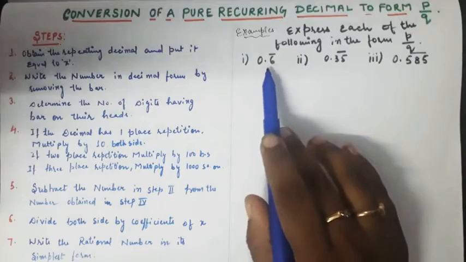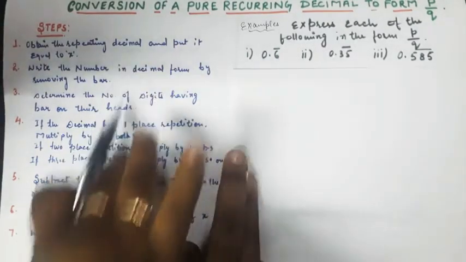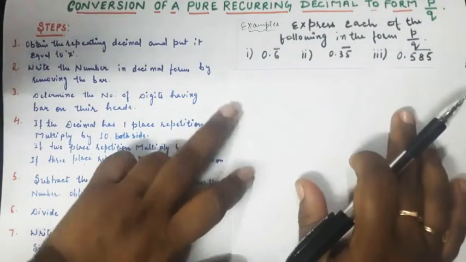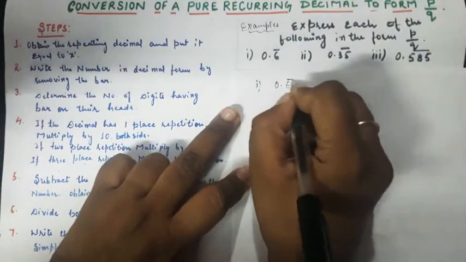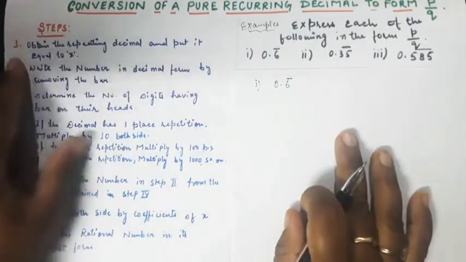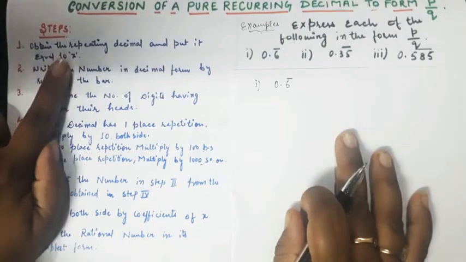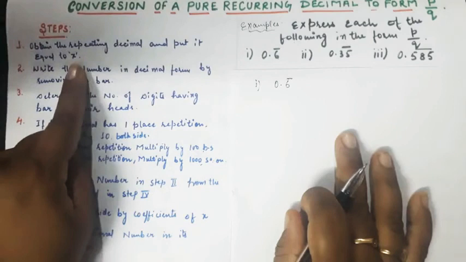First I can solve the first part of this question by following these steps one by one. I'm writing the first part, that is 0.6 bar. The first step is to obtain the repeating decimal and put it equal to x.